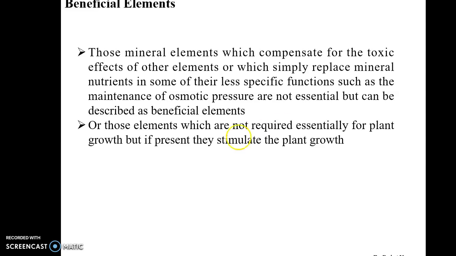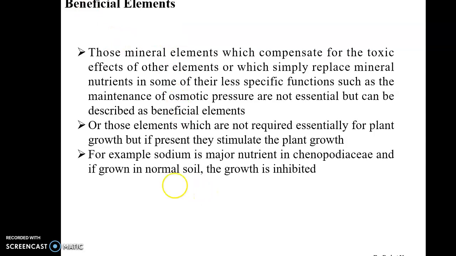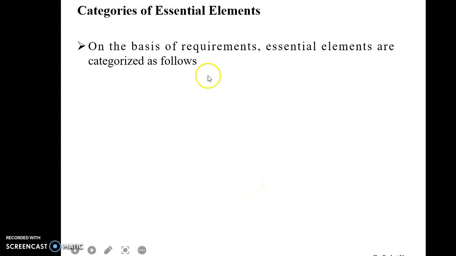Or these are elements which are not essentially required for plant growth, but if present, they can stimulate plant growth. These types of elements are considered beneficial elements. For example, sodium is a major nutrient in Chenopodiaceae, and if grown in normal soil, the growth is inhibited.